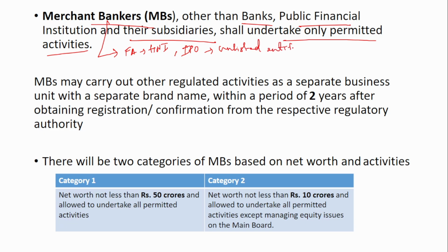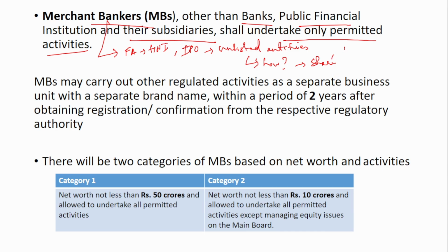So they will help the unlisted entities in the entire IPO process by evaluating the financial statements of the entities. They will tell how much money can be borrowed and what should be the price of each share that is going to be listed. So all these detailed information will be provided by the merchant bankers to the unlisted entities.